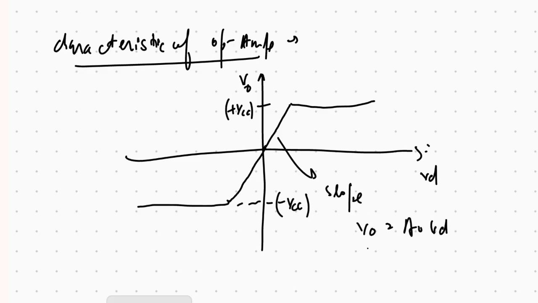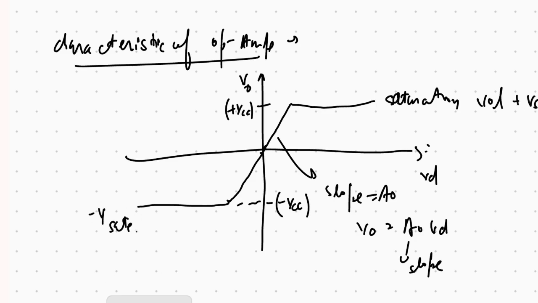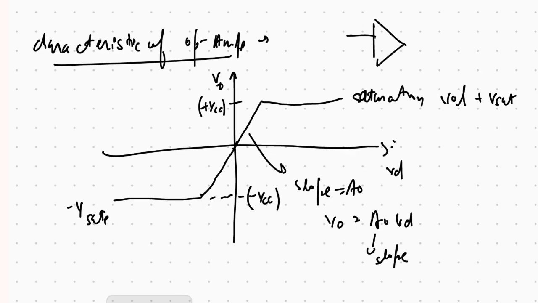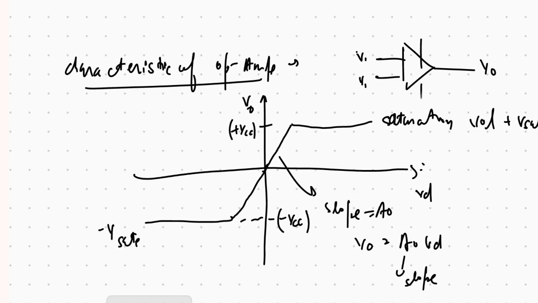This is the graph between V output and VD. The slope is A naught. So when it stops increasing, this is the saturation voltage. Plus V saturation. This is minus V saturation. The op-amp has these two input terminals and this is the output terminal. But it has these two terminals also, minus VCC and plus VCC. These are saturation voltages.